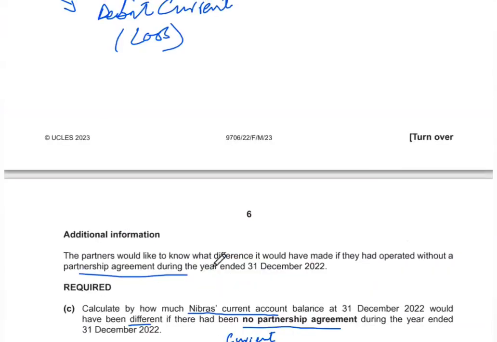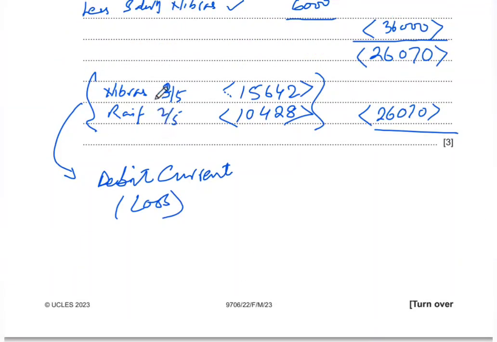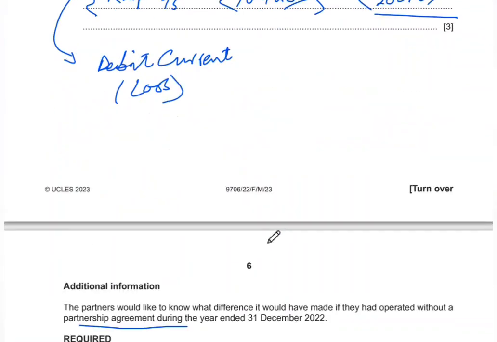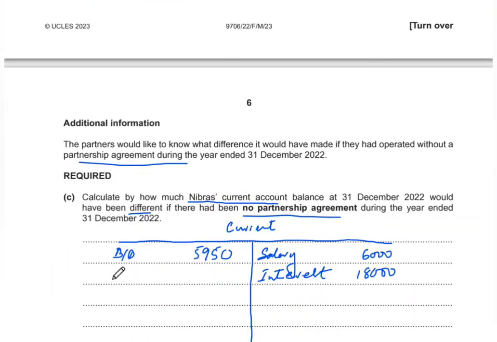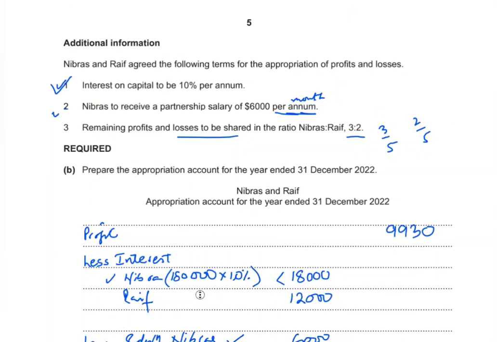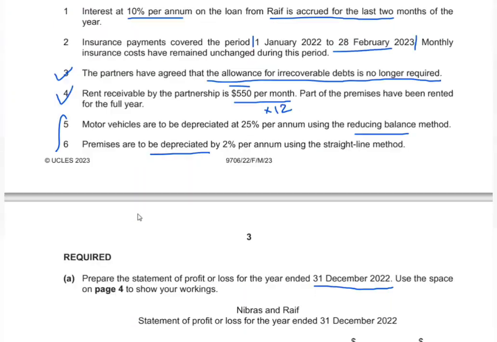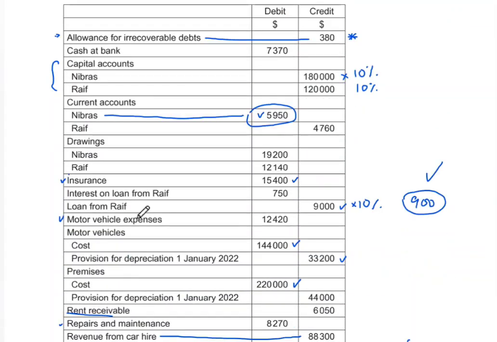Then he was also sharing the loss. So Nebraska's share of the total loss was 15642. Because this is a loss, that means this would have been going on the debit side. So let's say the share of loss was 15642. And one last time, we'll look at all the balances again, because there is always some amount of drawings that also needs to be entered when we're making the current account.